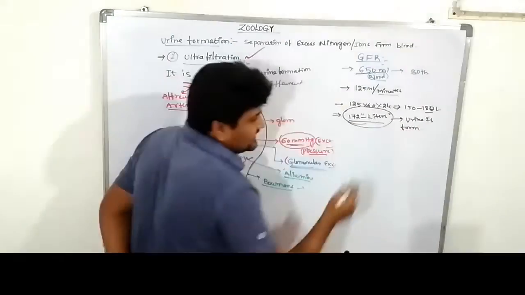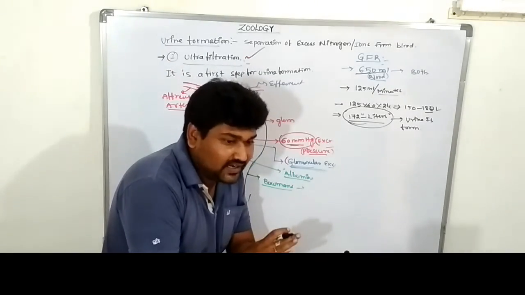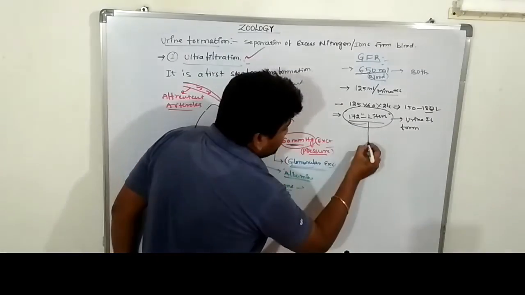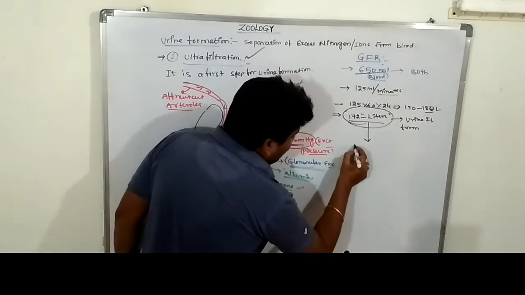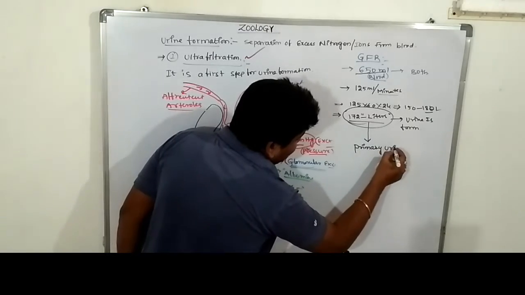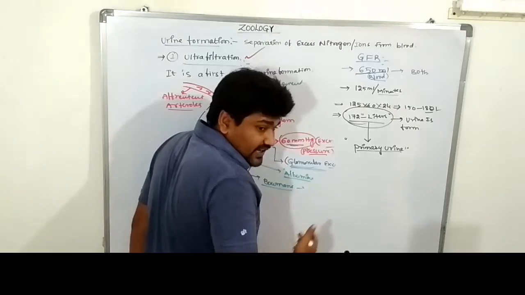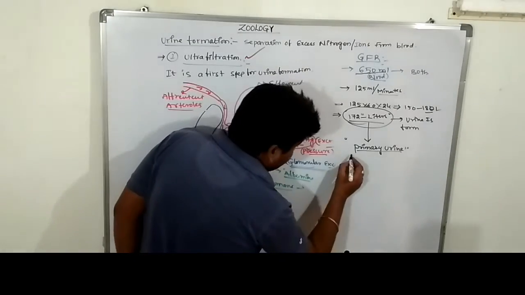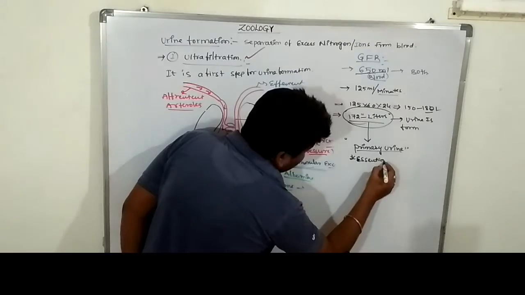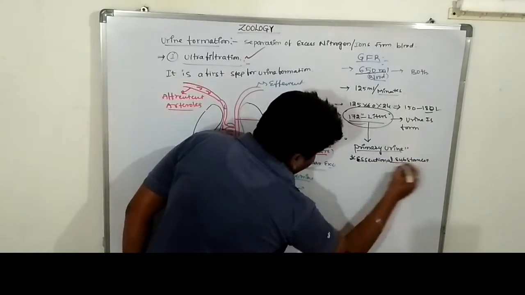This urine is called a primary urine. It is never excreted. Why are we calling it a primary urine? This consists of a large amount of useful, essential substances. So this is called a primary urine.